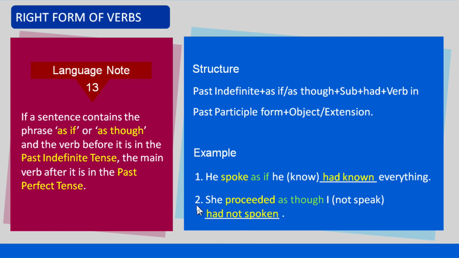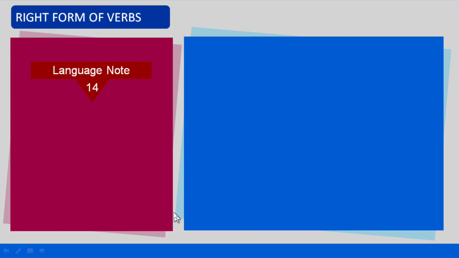The second example contains the phrase as though and the verb before that, proceeded, is in the past indefinite tense. Therefore, the main verb is used in the past perfect tense, had not spoken.